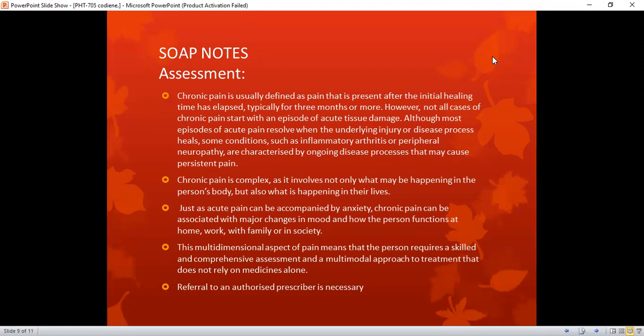Chronic pain is complex and it involves not only what may be happening in the person's body, but also what is happening in their lives. Just as acute pain can be accompanied by anxiety, chronic pain can be associated with major changes in mood and how the person functions at home, at work, with family, or in society. This multidimensional aspect of pain means that the person requires a skilled and comprehensive assessment and a multimodal approach to treatment that does not rely on medicines alone. So referral to an authorized prescriber is necessary.